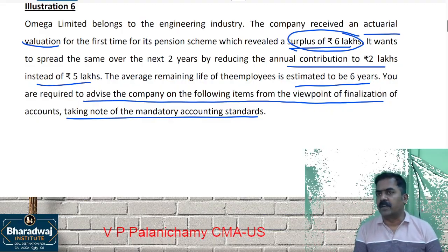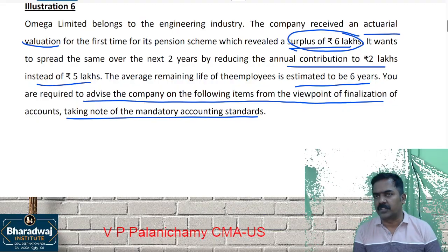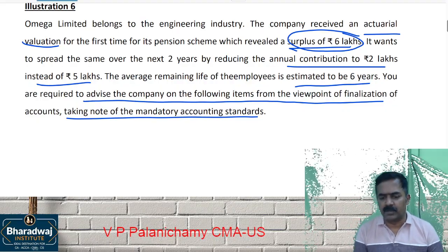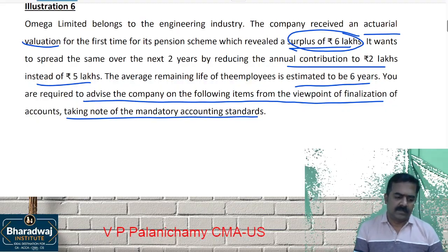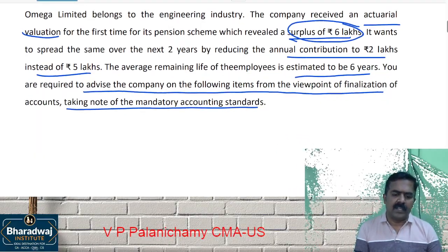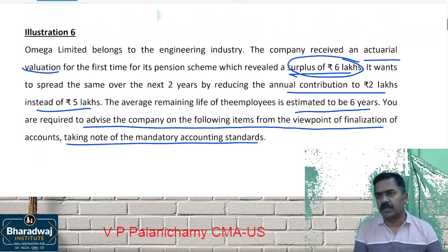So 6 lakhs should be credited to P&L account. One more thing, 6 lakhs should be credited to which account? P&L account. Actuarial gain of rupees 6 lakhs to be credited to which account? P&L account.